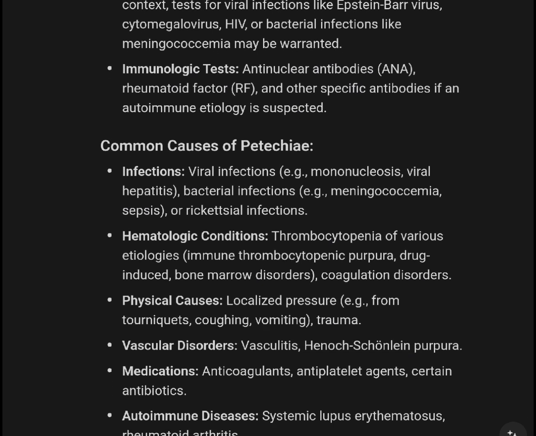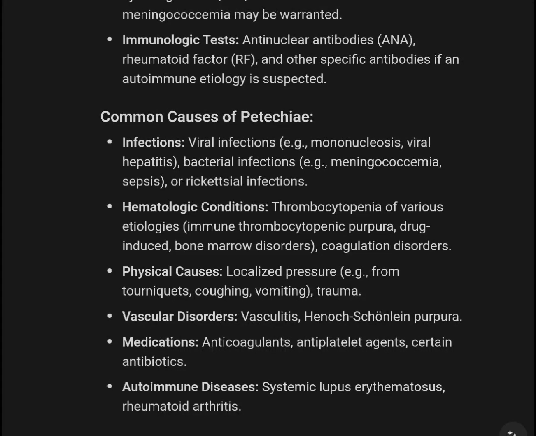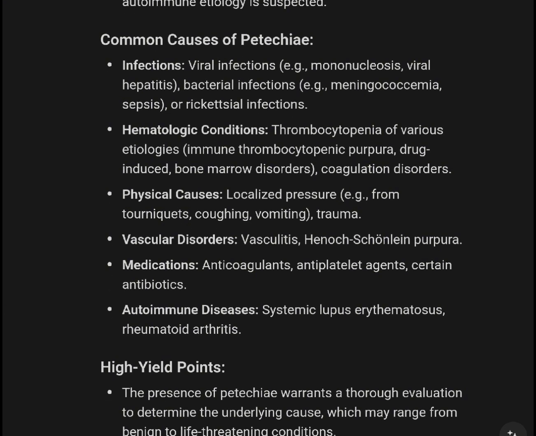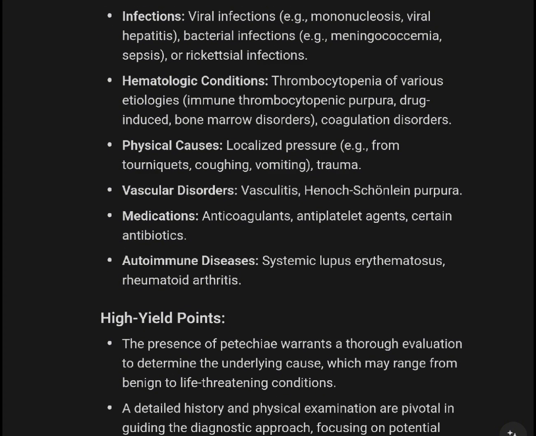Common causes of petechia: infection, including viral infection, mononucleosis, viral hepatitis, bacterial infection, meningococcal sepsis, and rickettsial infection. Hematological conditions: thrombocytopenia of various etiologies, thrombocytopenic purpura, drug-induced bone marrow disorder, coagulation disorder. Physical causes: localized pressure from a tourniquet, coughing, vomiting, trauma. Vascular disorders: vasculitis, Henoch-Schönlein purpura. Medications: anticoagulants, antiplatelet agents, certain antibiotics. Autoimmune diseases: systemic lupus erythematosus, rheumatoid arthritis.